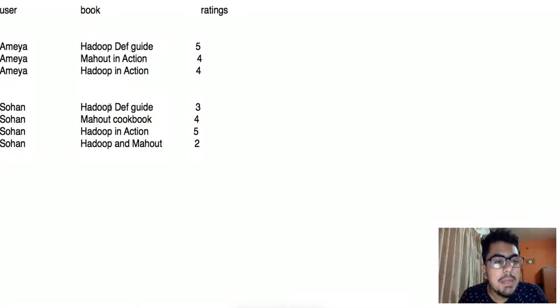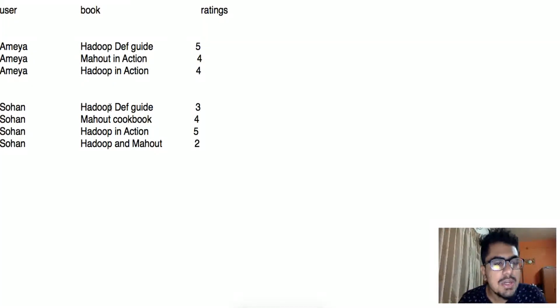So Amaya and Sohan have brought two books which are common, that is Hadoop Definitive Guide and Hadoop in Action. Based on that, what a user-based recommender will do is recommend to Sohan the book Mahout in Action, as the two other books brought by Amaya and Sohan are common. So this is a user-based recommender.